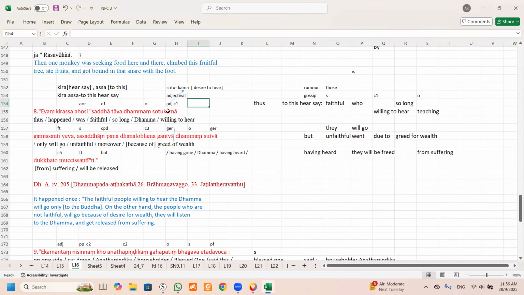That means this is a noun. Desire to hear is a noun. Refer to this. That means this one is GCN to this. That means we say the faithful who desire to hear. Desire to hear or willing to hear, whichever you want to put. So I put it there. I give you an alternative so that you can figure out desire to hear.